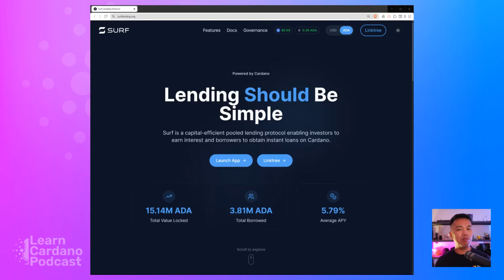I'm going to show you guys a brand new borrowing and lending protocol called Surf. It's built on the Cardano blockchain and it's very easy to use.